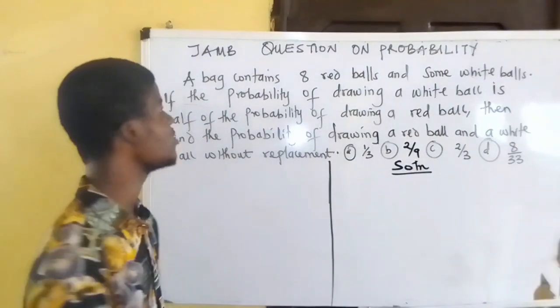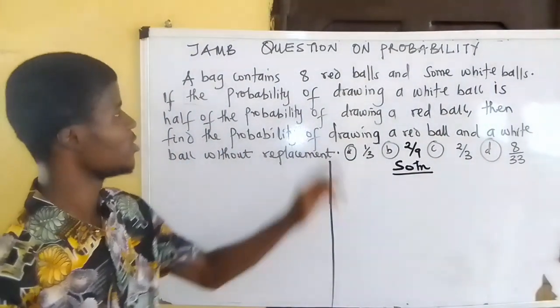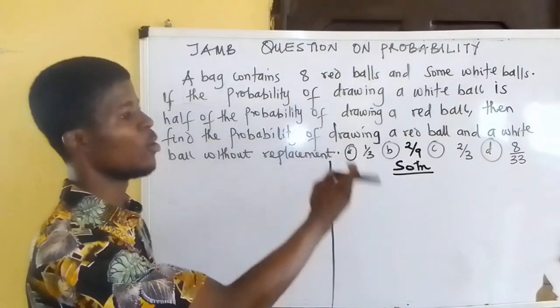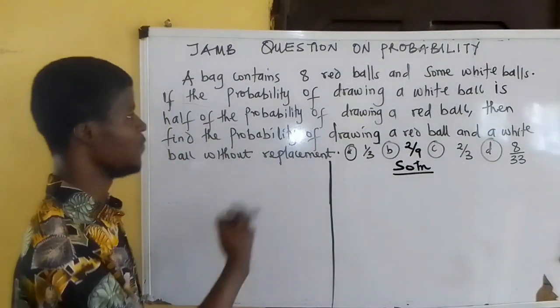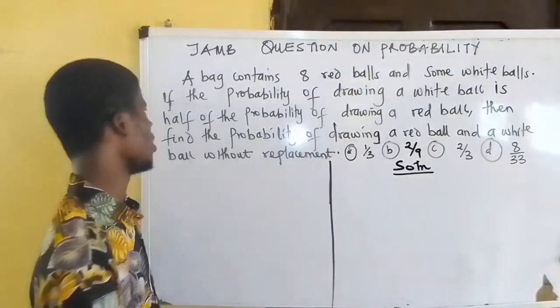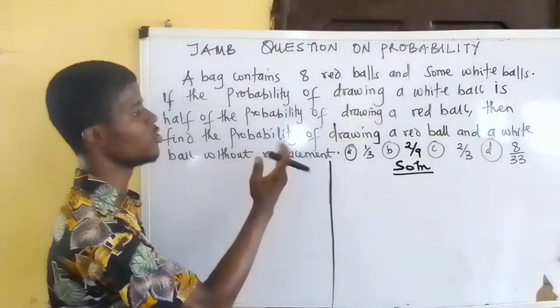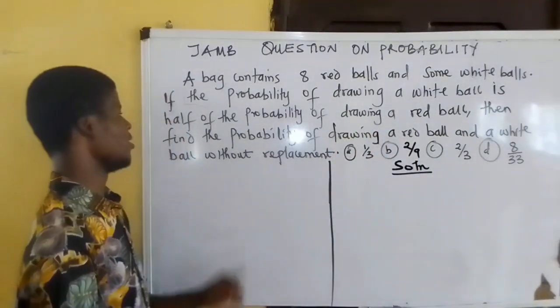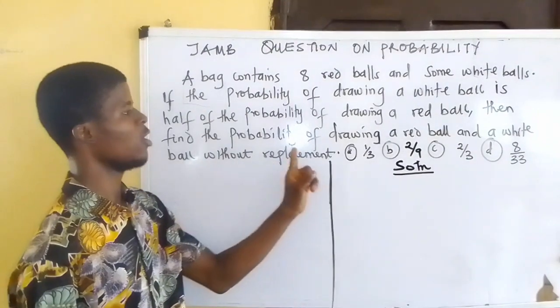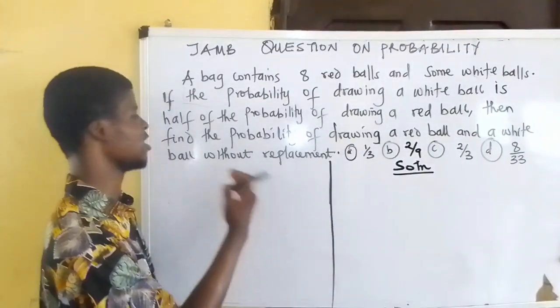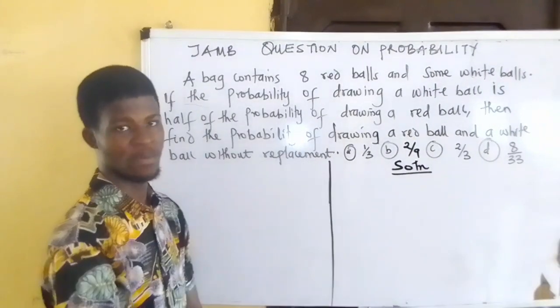The question says, a bag contains 8 red balls and some white balls. If the probability of drawing a white ball is half of the probability of drawing a red ball, then find the probability of drawing a red ball and a white ball without replacement.